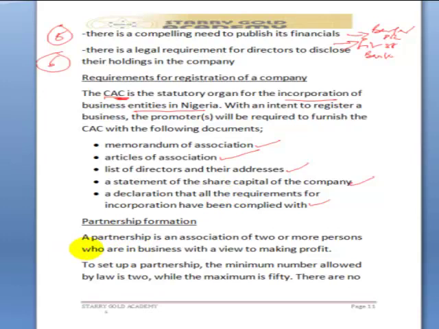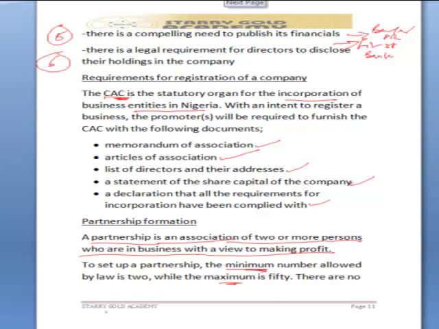Now let's take the next issue, which is formation of a partnership. And we have defined a partnership as an association of two or more persons who are in business with a view to making profit. To set up a partnership, the minimum number allowed is 2. This is important, while the maximum number is 50.